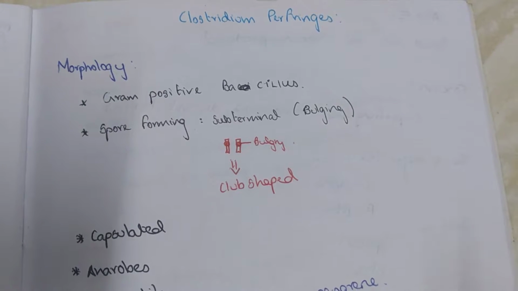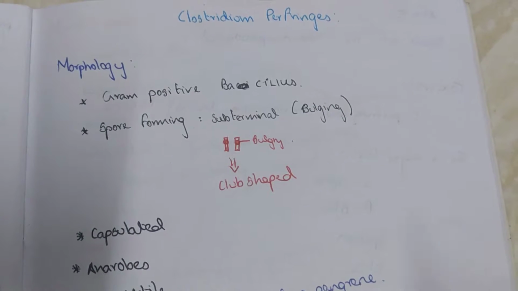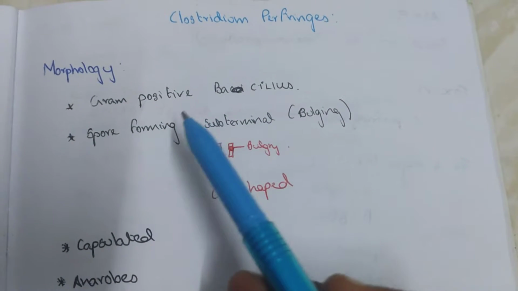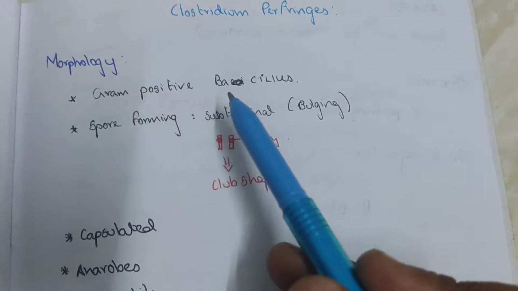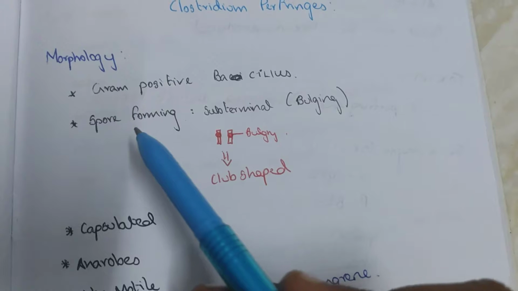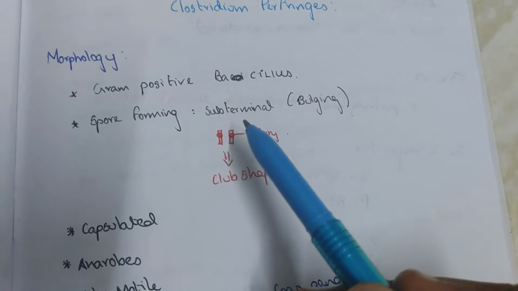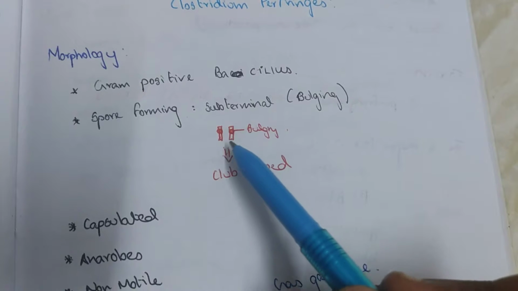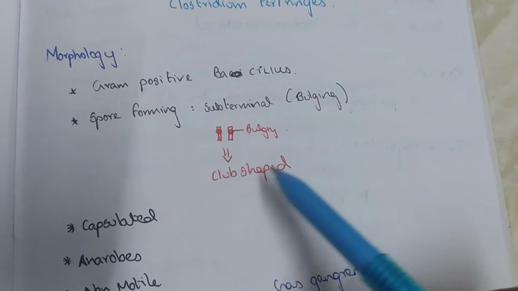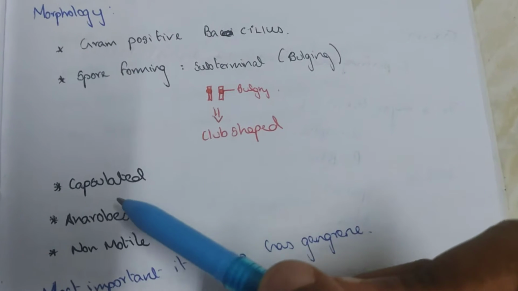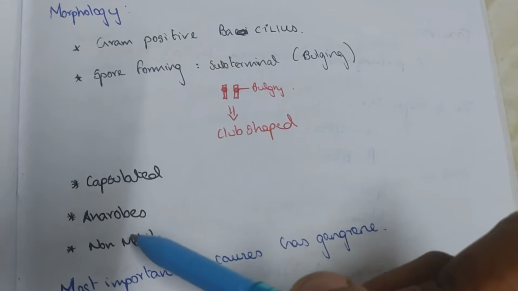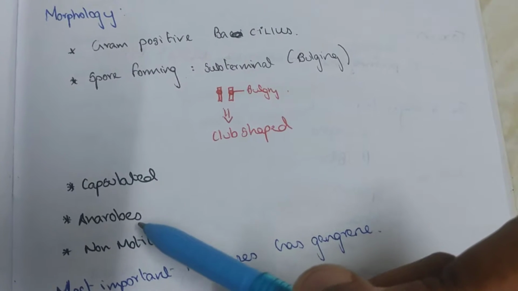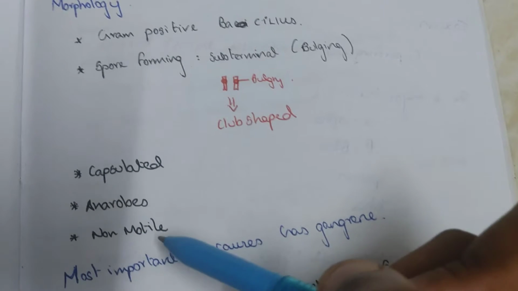Here we are with the topic Clostridium perfringens. Its morphology: it is a gram-positive bacilli, spore forming, and it has a subterminal bulging. Here is the bulging, which looks like this. It is a club-shaped organism. It is capsulated, anaerobe, and non-motile.